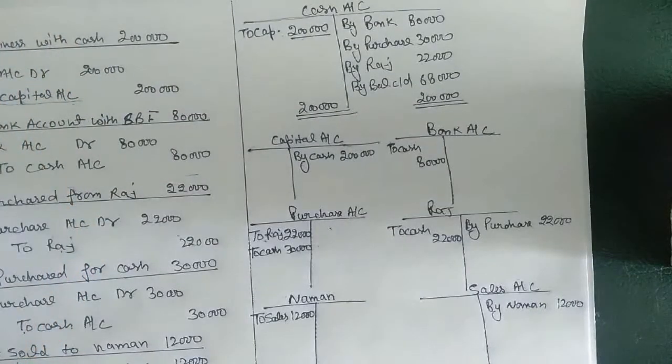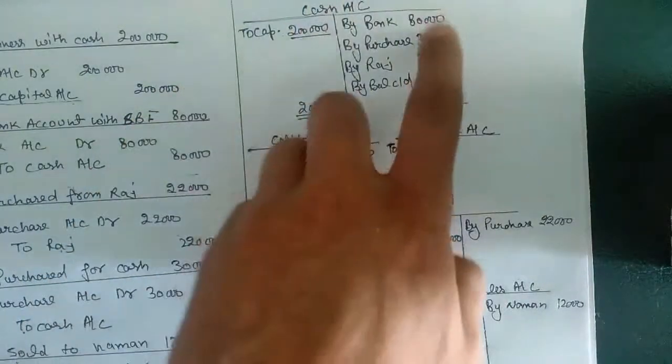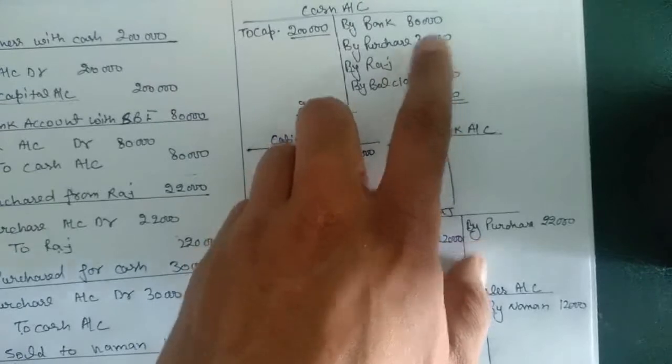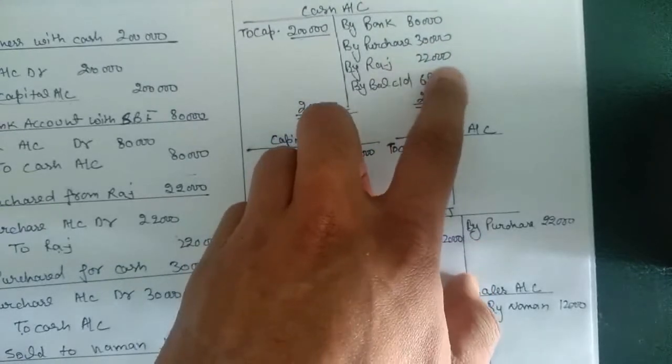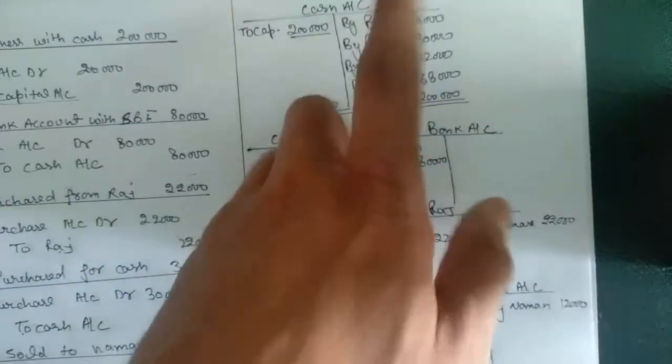जब हमने बिजनेस स्टार्ट किया तब हमारे पास कैश 2 लाख था, जिसमें से हमने 80,000 बैंक में सबमिट किया. We purchased goods of 30,000 and we paid to Raj 22,000. Now we have a remaining balance of 68,000 in our cash account.